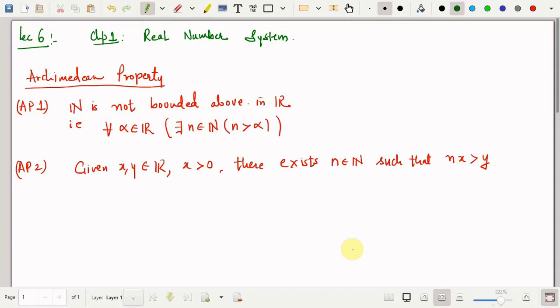The same equivalent statement we have in this form: given x, y in R with x positive, there exists a natural number n in N such that nx is greater than y. Basically here, given x and y in R with x positive, y by x is a very well defined term and can be treated as any real number. So this y by x cannot be an upper bound for the natural numbers. So there exists n in N such that n is strictly greater than y by x. And to define y by x, we have x to be positive.